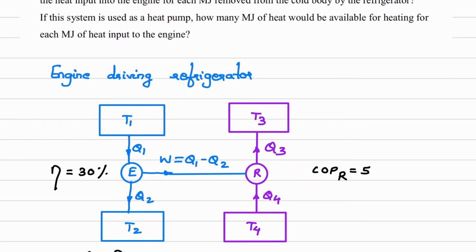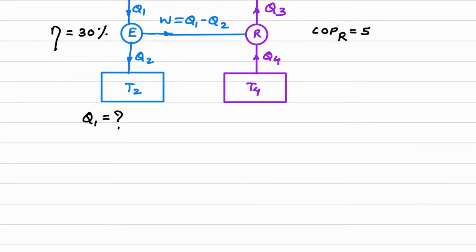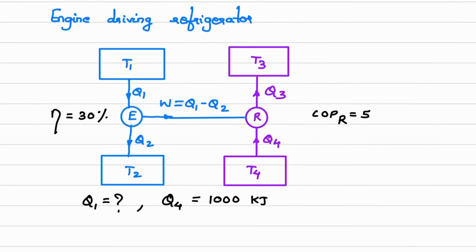For each megajoule, meaning 1 megajoule removed from the cold body, Q4 data has been given in the question. So Q4 is how much? 1 megajoule. I'll write down Q4 is 1 megajoule, which means 1000 kilojoule. This has been given in the question.